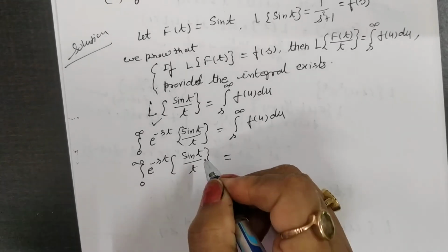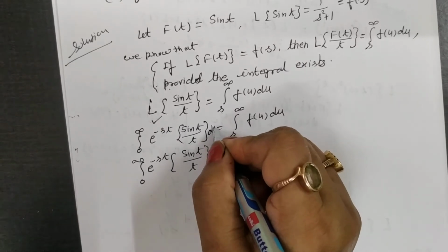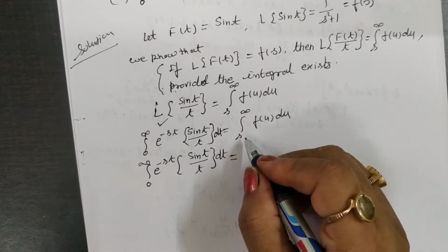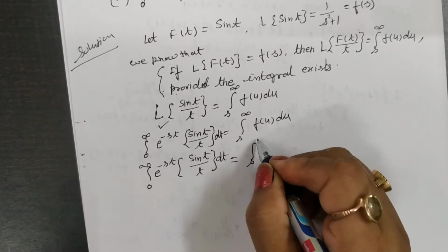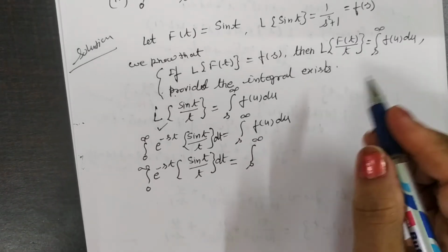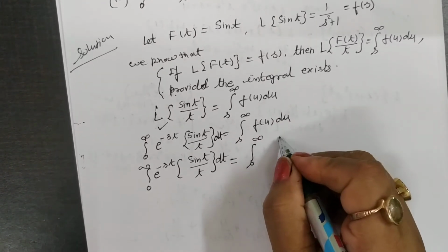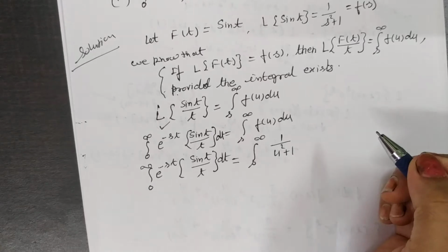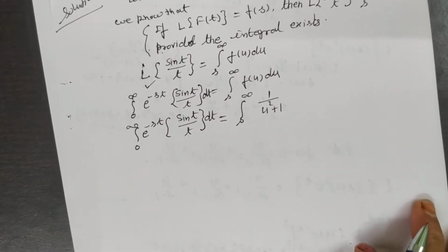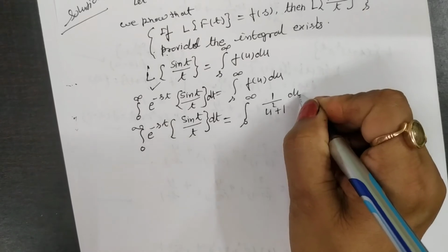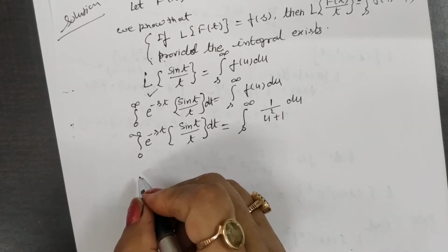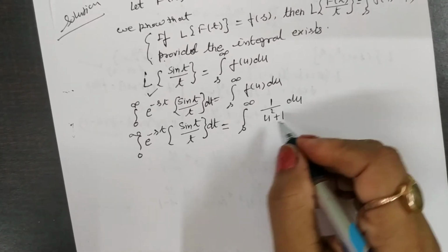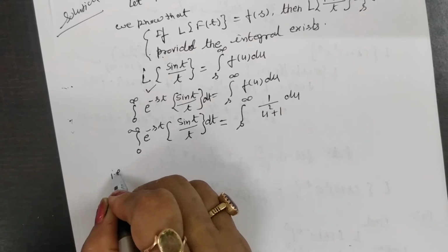1 by s square plus 1, so F(u) is 1 by u square plus 1. Yes, the integral from 0 to infinity of e to the power minus st sin t by t dt is equal to the integral from s to infinity of 1 by u square plus 1 du. Clear? Now this is equal to tan inverse of u.